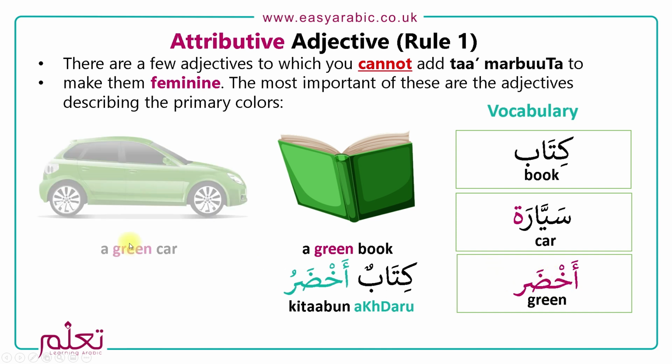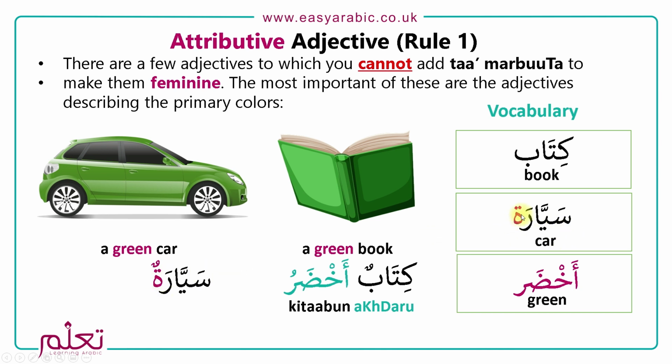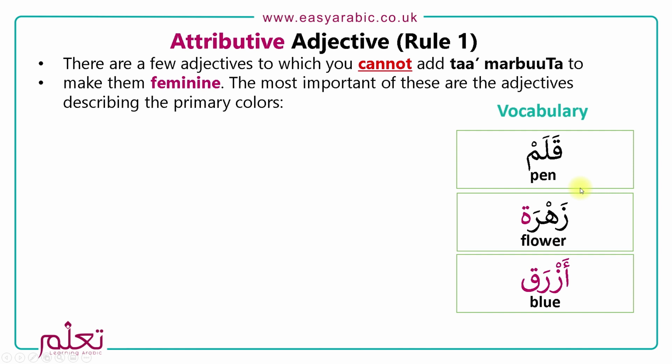Next one is a green car. Here we will say sayyaratun, because it ends with ta marbuta. So here we need to use the feminine word for green: sayyaratun khadra'u. Let's do another one. We've got qalam, which is a pen, zahra, which is flower, and azraq, which is blue.